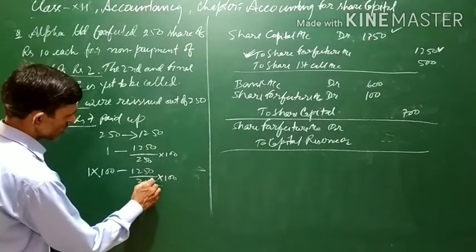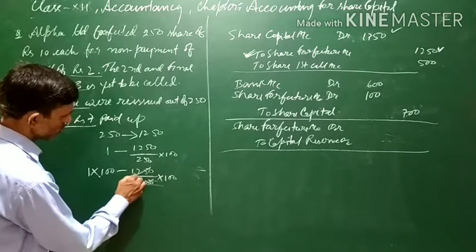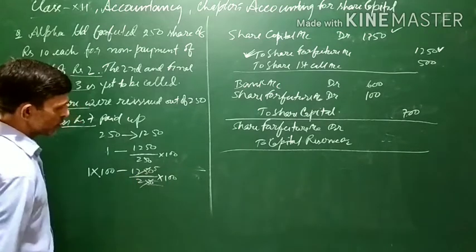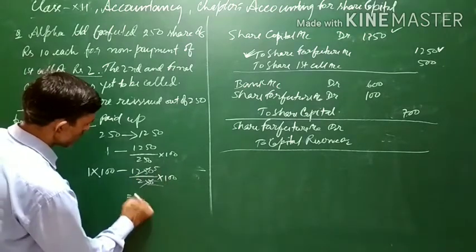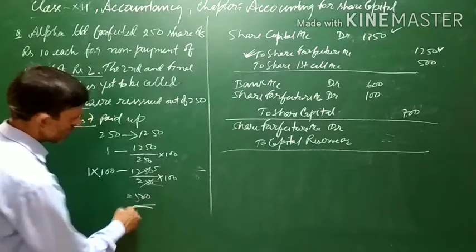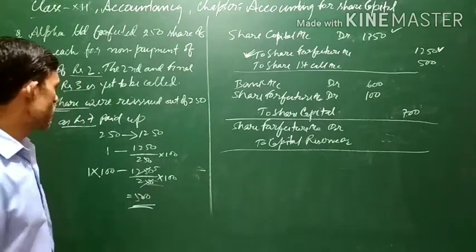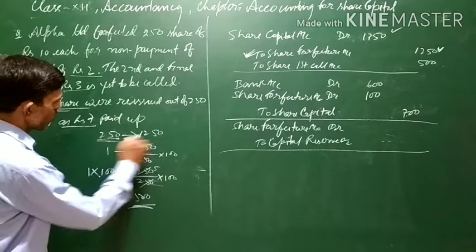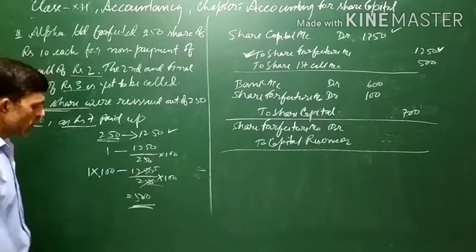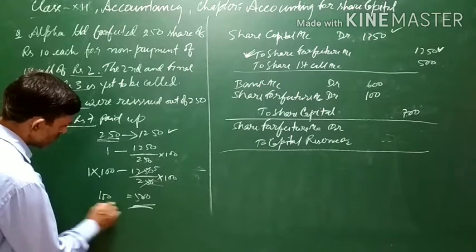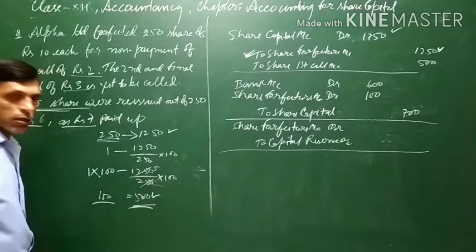Now what will the answer be? 250 goes into 1250 five times, and 5 into 100 comes to 500. This is the proportionate amount. For 250 shares, the forfeiture amount is 1250, so for 100 shares the forfeiture amount will be 500.